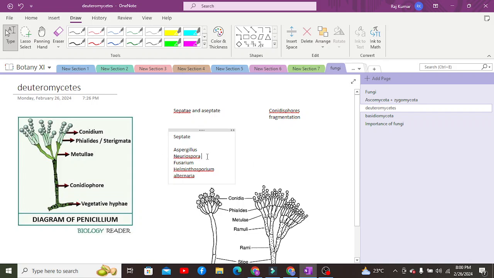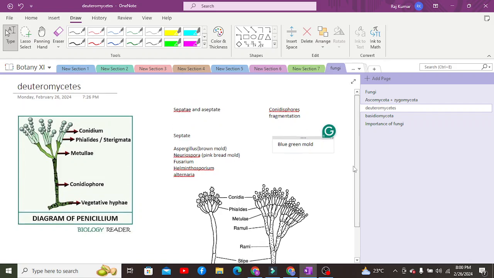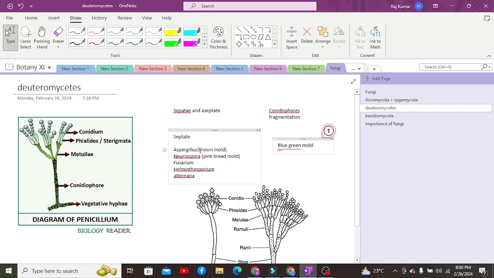Neurospora is commonly known as pink bread mold, and Aspergillus brown mold, if I'm not wrong. And when it comes to Penicillium, it has a common name which is blue green mold. All of these fungi have a characteristic color: Penicillium blue green, Aspergillus brown, and Neurospora its characteristic pink color.